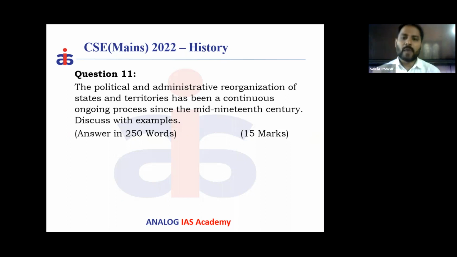So now you have to start from 1857 onwards until 2014, how the Indian state has been redrawn, and give some kind of basis and give examples that will be sufficient for this 15 marker answer.